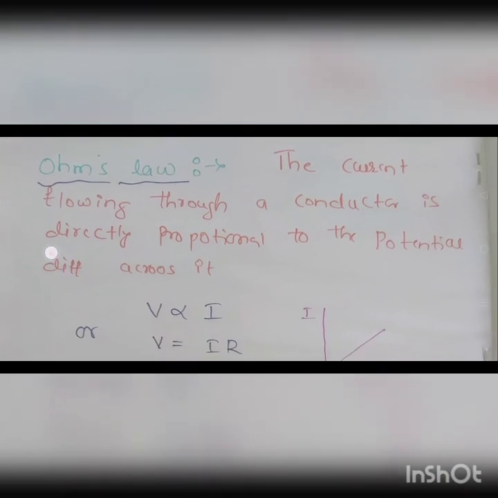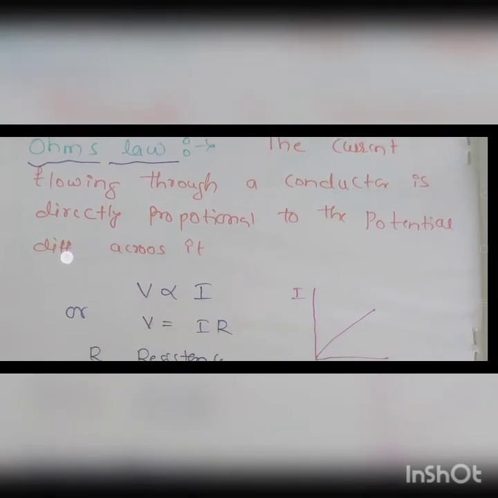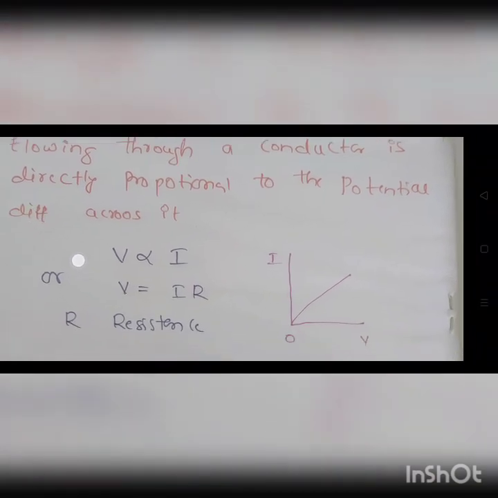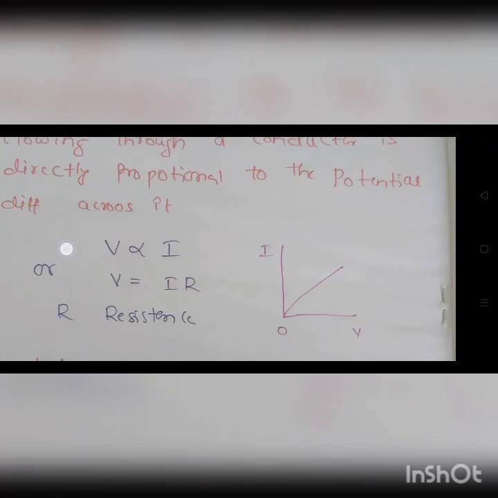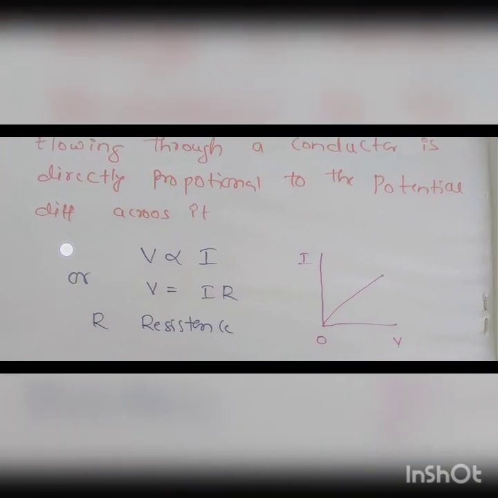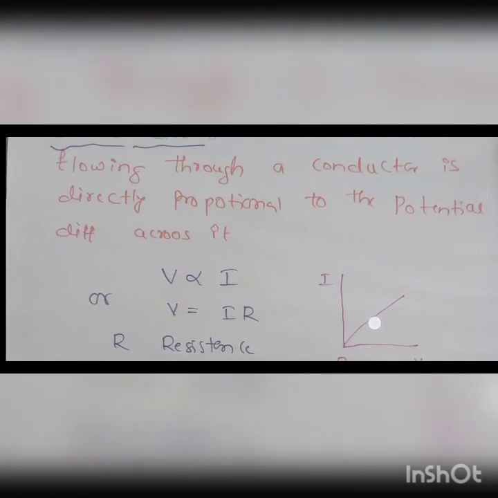Or else you can write V equal to I into R. When you remove the proportionality constant, you get the equal sign, V equal to IR. R is here the resistance. What resistance does is it resists the flow of charges. See, V equal to IR, here I have drawn a diagram. When you increase the voltage, current is also going to increase. So this is about Ohm's law.